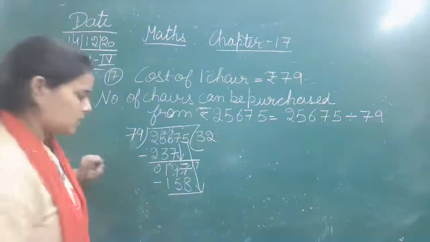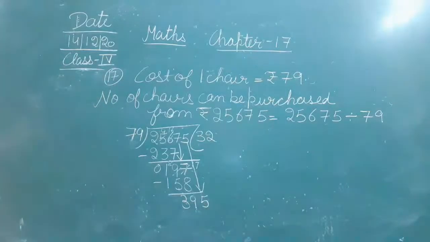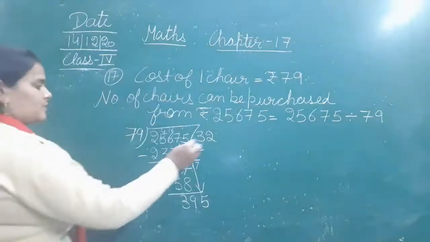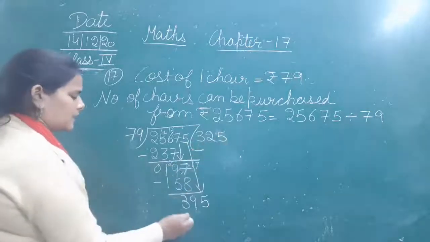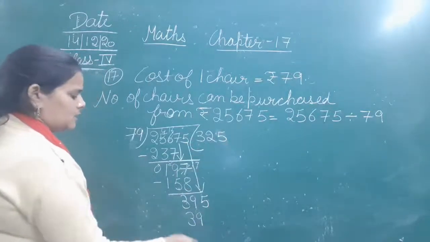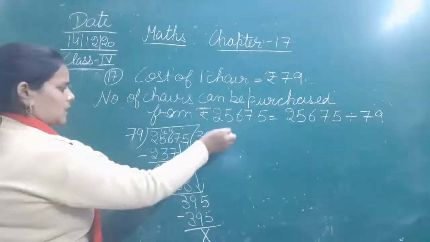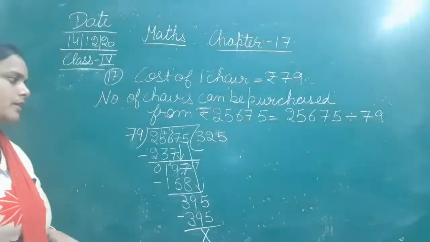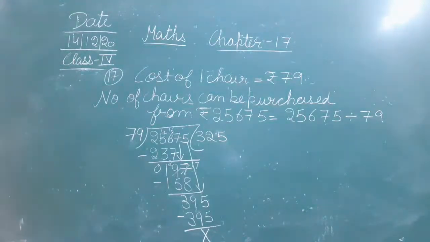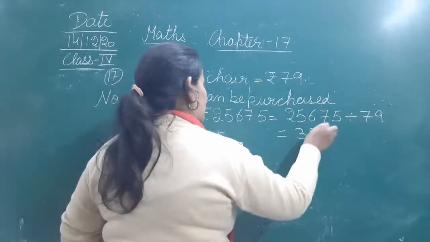So let's divide 395 by 79. 79 fives are 395. So the number we got after division is 325. That is 325.